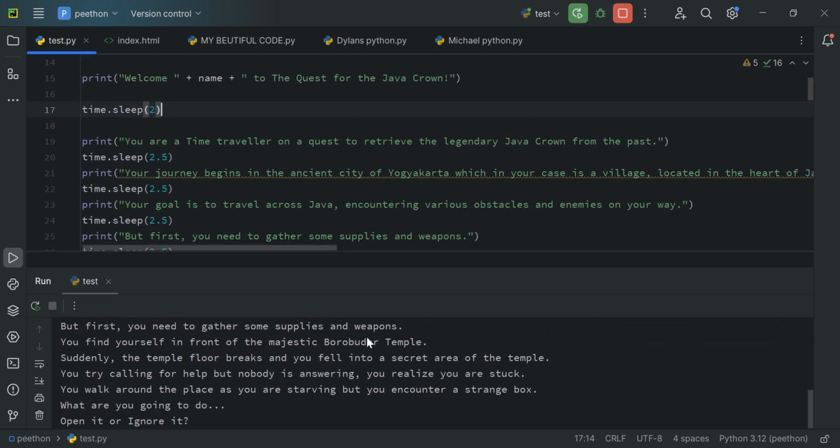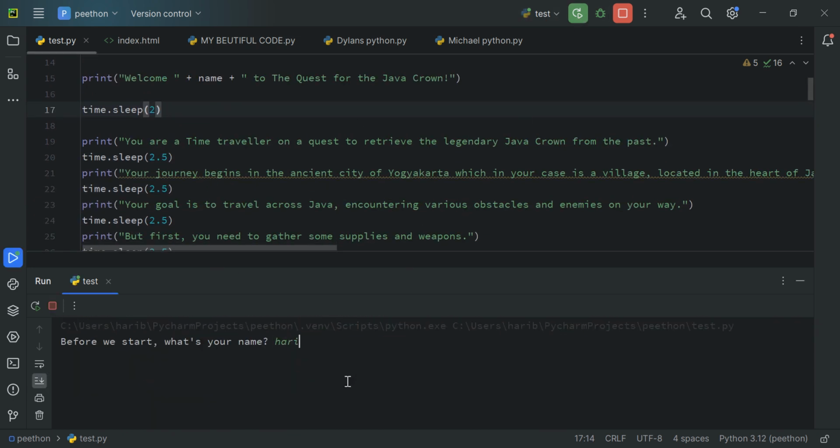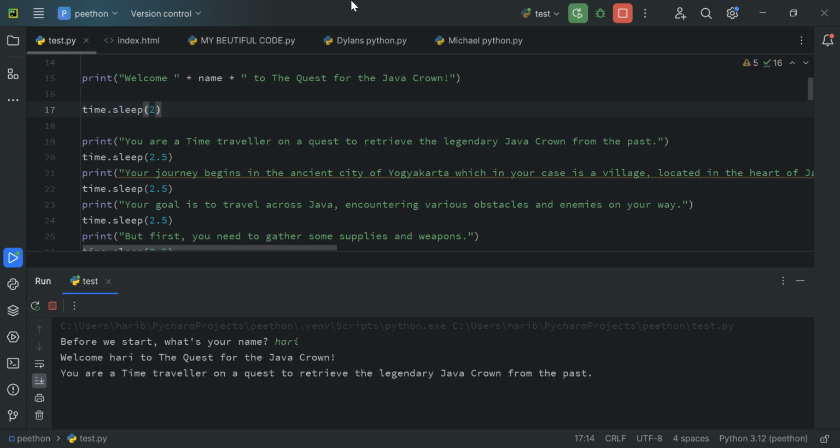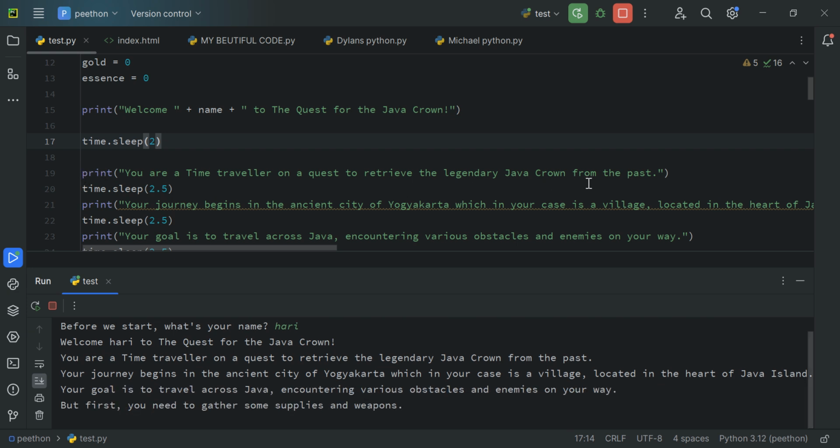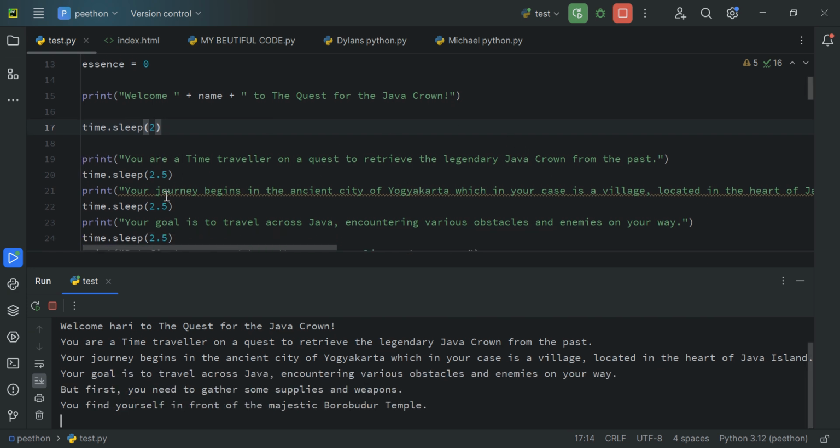Now, let me show you this. What's your name? I'll write Hari. And see this? There is a 2-second delay before any of these show up. Now, the reason these show up is because I wrote the print statement. Within the print statement, you can actually write anything you like.